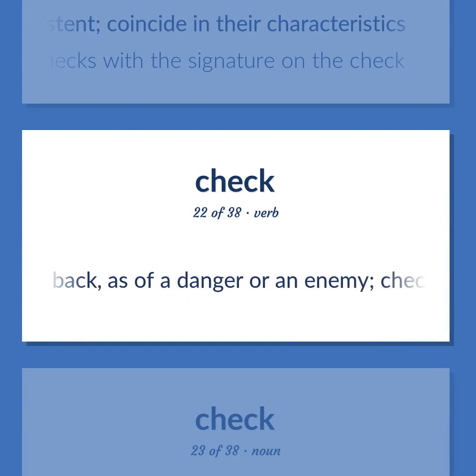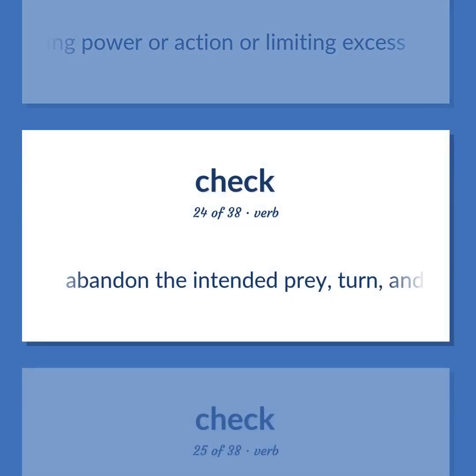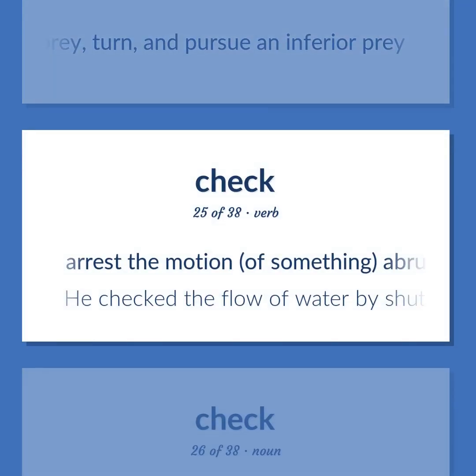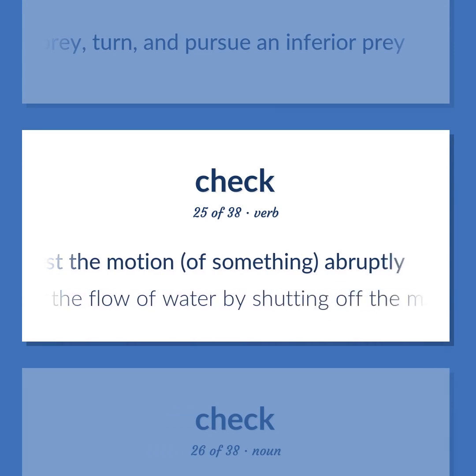Hold back, as of a danger or an enemy. Check the expansion or influence of. The act of restraining power or action or limiting excess. Abandon the intended prey, turn, and pursue an inferior prey. Arrest the motion of something abruptly. He checked the flow of water by shutting off the main valve.